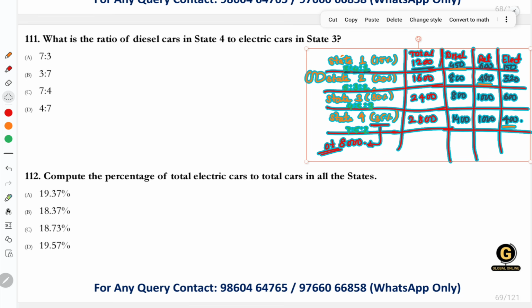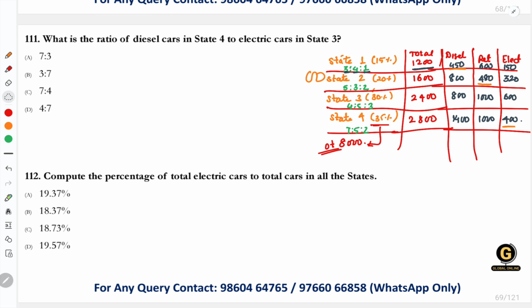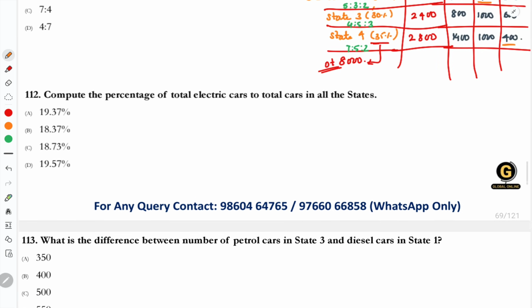What is the ratio of diesel cars in state 4 to the electric cars in state 3? Diesel cars in state 4 upon electric cars in state 3, we have to find the ratio.